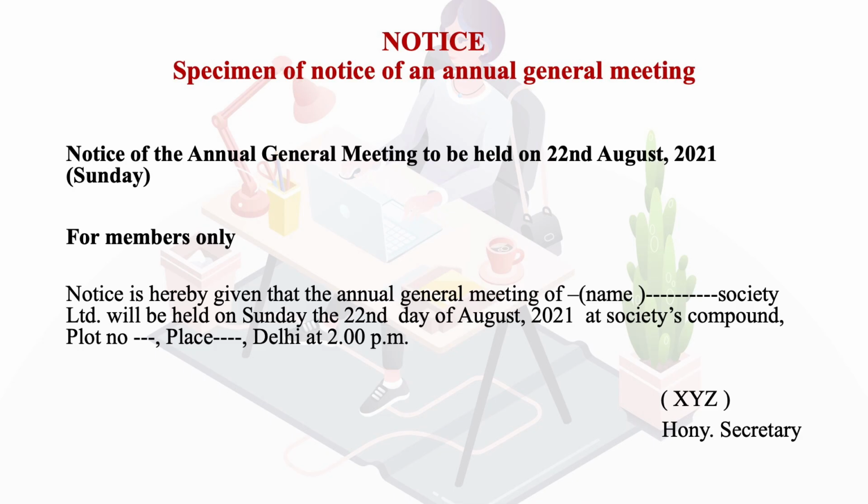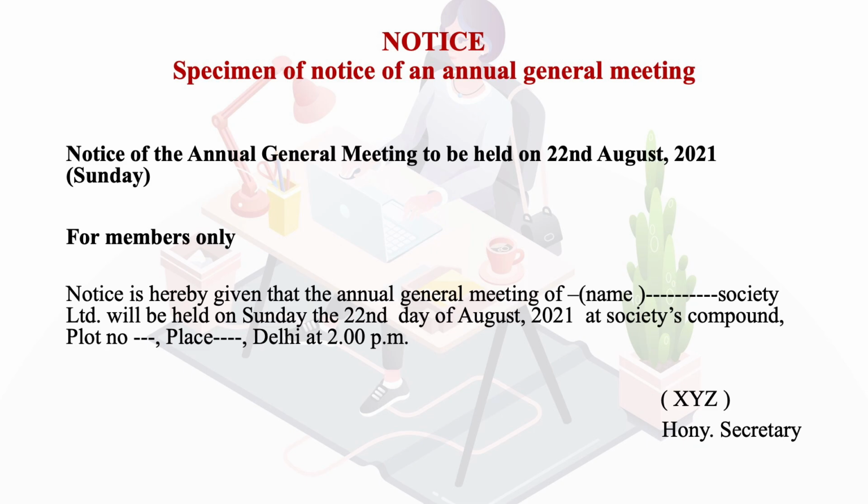Now here, learners, we've given you a specimen of the notice of an annual general meeting. It states the notice of the annual general meeting to be held on 22nd August 2021, which is a Sunday, for members only.